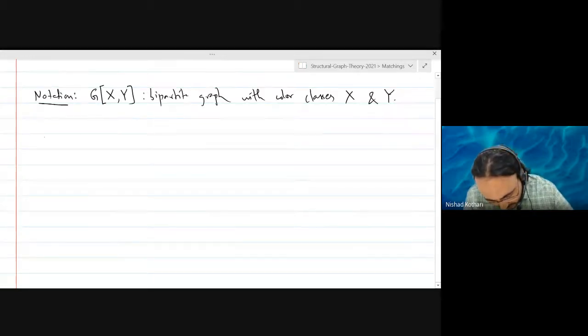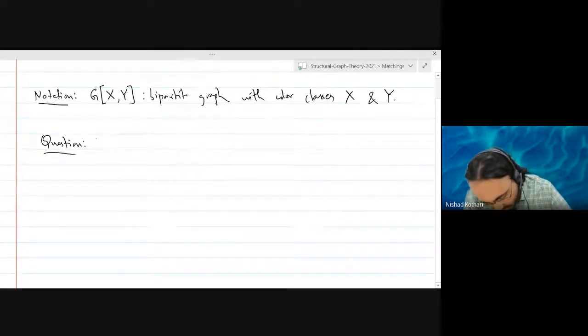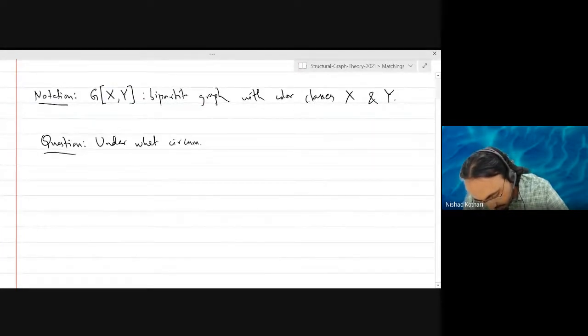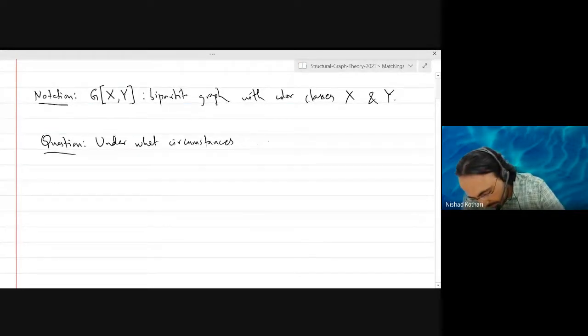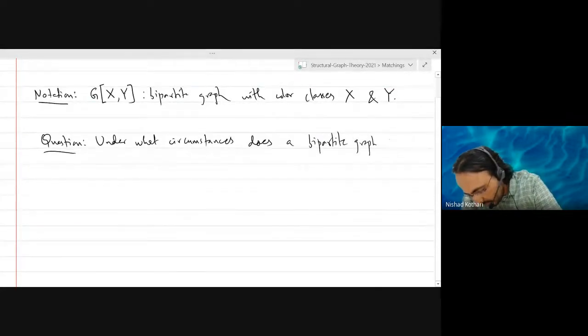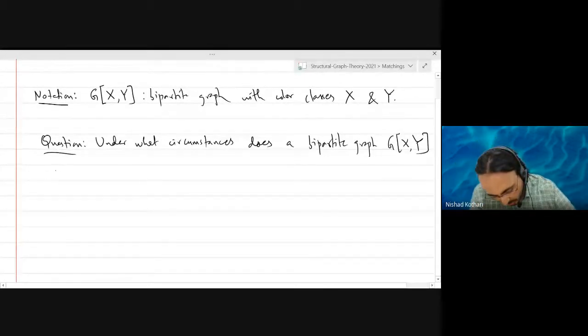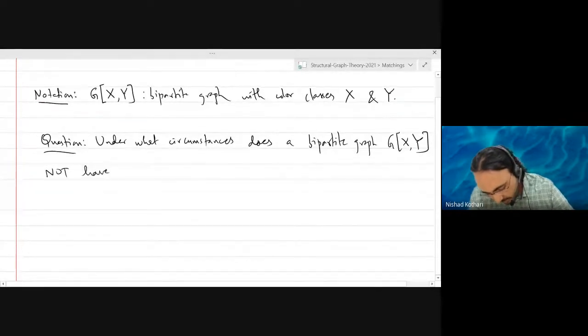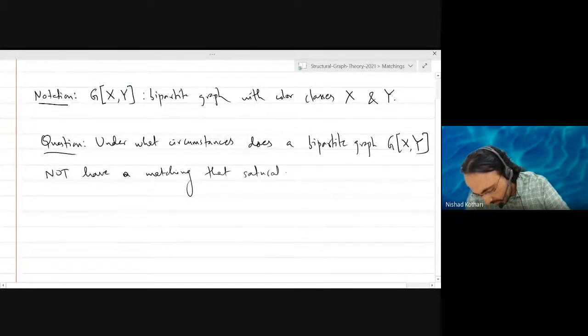And let's ask a question. Under what circumstances does a bipartite graph G[X,Y] not have a matching that saturates X?